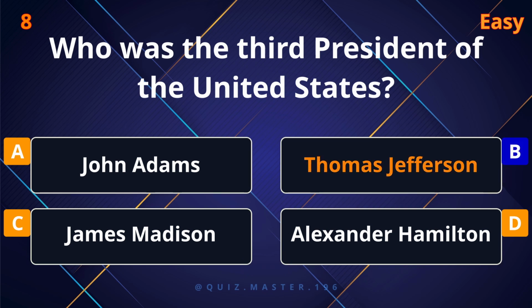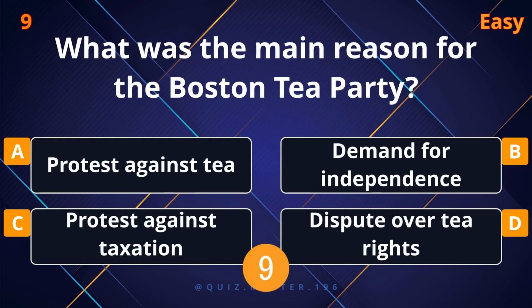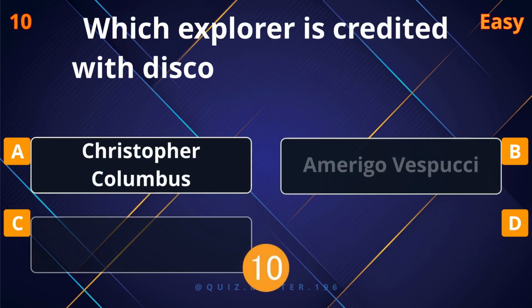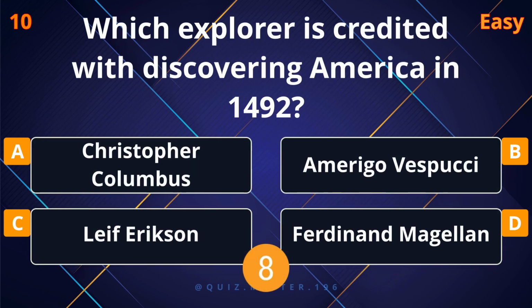Thomas Jefferson. What was the main reason for the Boston Tea Party? Protest against taxation. Which explorer is credited with discovering America in 1492? Christopher Columbus.